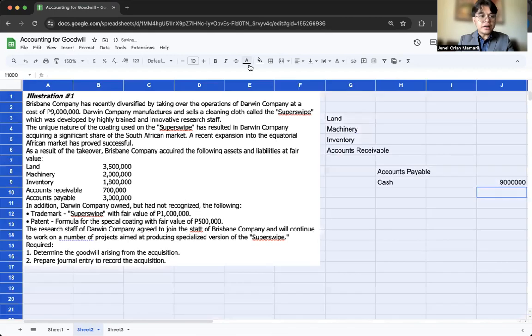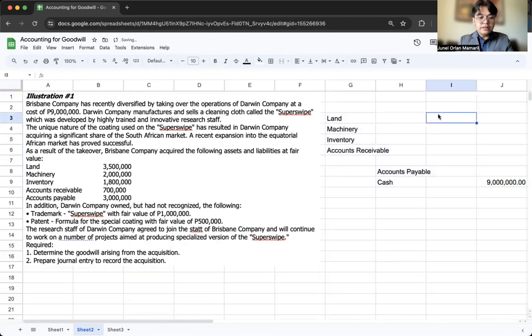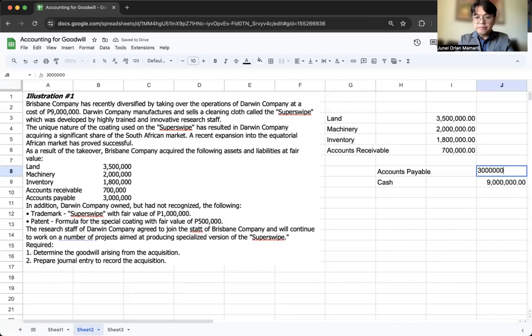Okay? Let's actually have a formatting here. Here we go. So for land, that is 3.5. Machinery, 2 million. Inventory, 1.8. And accounts receivable, 700,000. Meron tayong accounts payable na 3 million. Okay. Other than that, meron pa daw tayong mga assets na trademark, 1 million. And patent, 500,000.